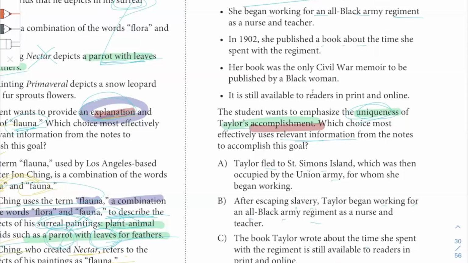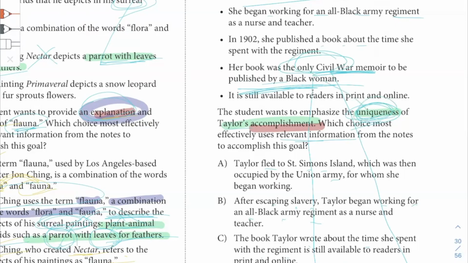But the important thing is the uniqueness of the accomplishment is highlighted in the sentence below that. The only Civil War memoir, right? The only Civil War memoir to be published by a black woman. That sounds like a unique accomplishment.